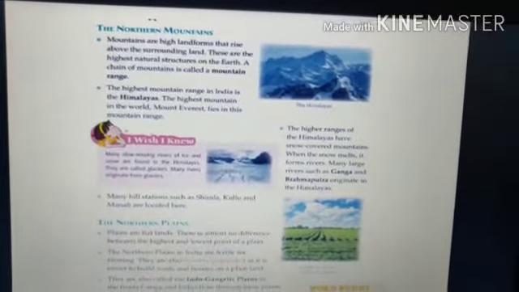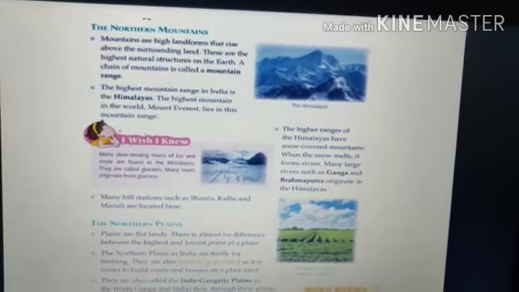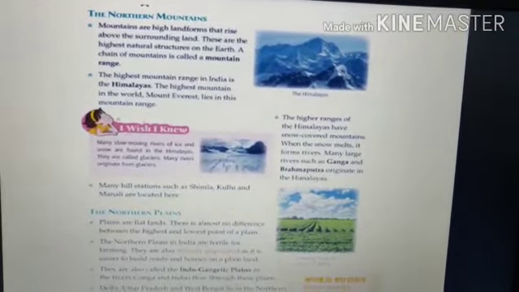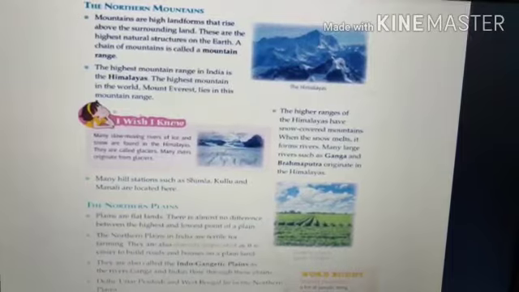So all of you have watched the video. The main points about the northern mountains are that they are the highest natural structure on the earth, and the highest mountain range in India is the Himalayas.